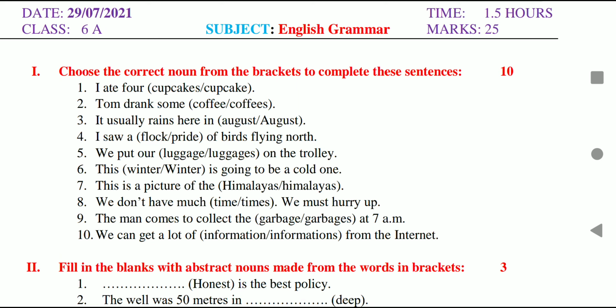Fifth, we put our luggages on the trolley. Sixth, this winter with W small or W capital is going to be a cold one. Seventh, this is a picture of the Himalayas with H capital, Himalayas with H small.